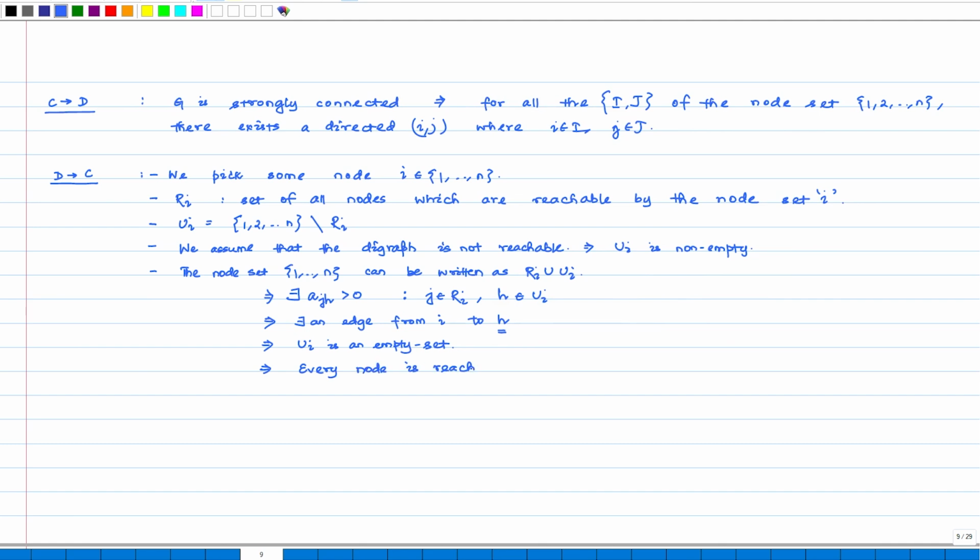Every node is reachable by I. Since I is any general node, this holds for every I in the node set, which implies that the digraph G is strongly connected.